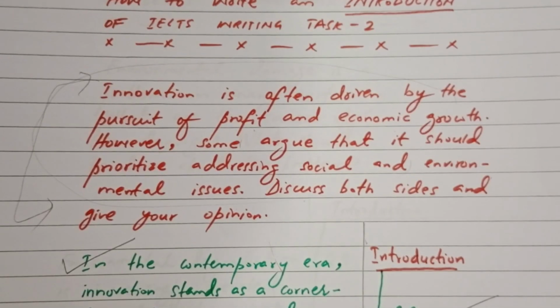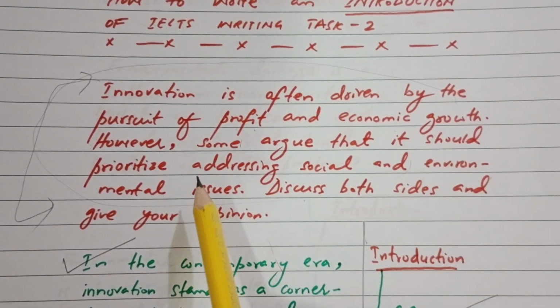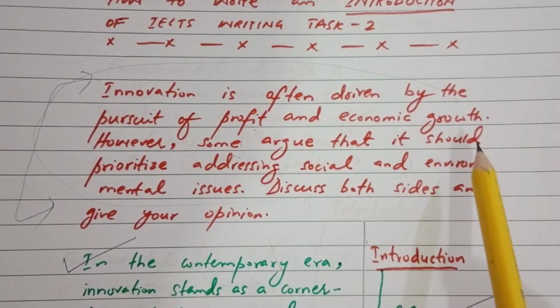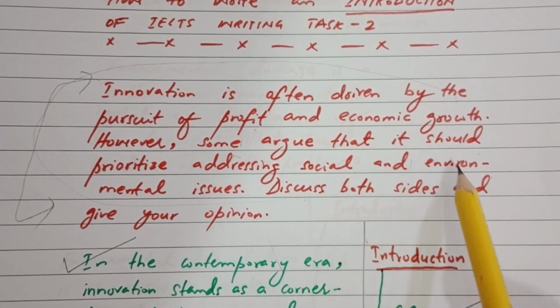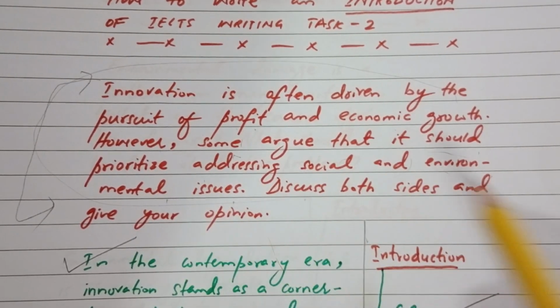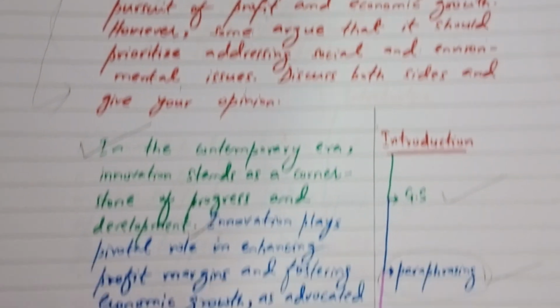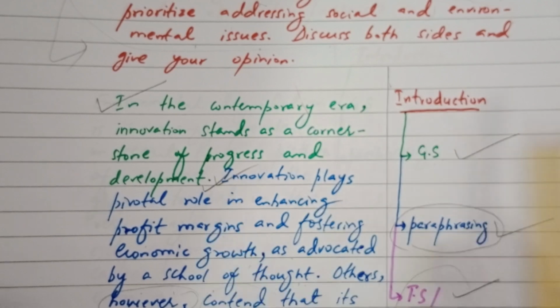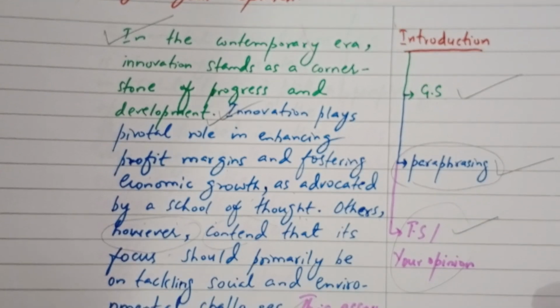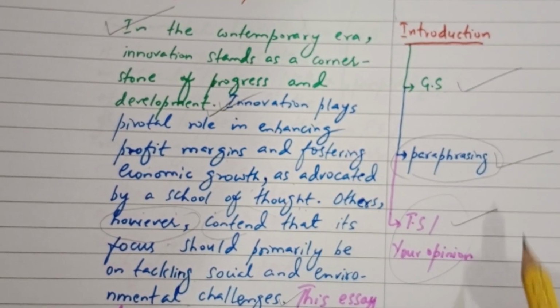Now, see, the statement was also talking about the view of the other people, those who think that the social and environmental issues should be prioritized, means they should be the main driving forces behind the innovation. So see, the writing in the blue ink narrates a paraphrase version of the statement and how beautifully I have paraphrased it.